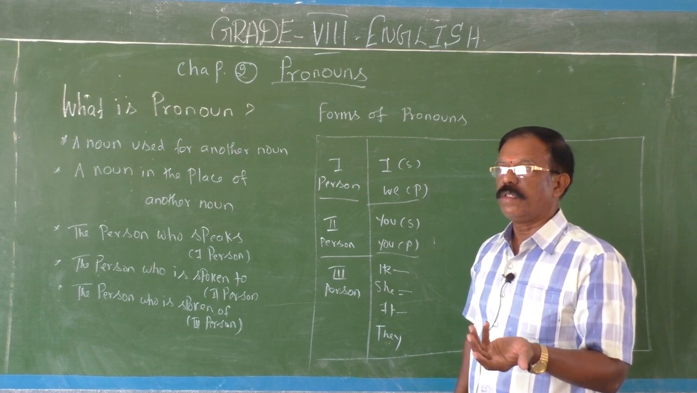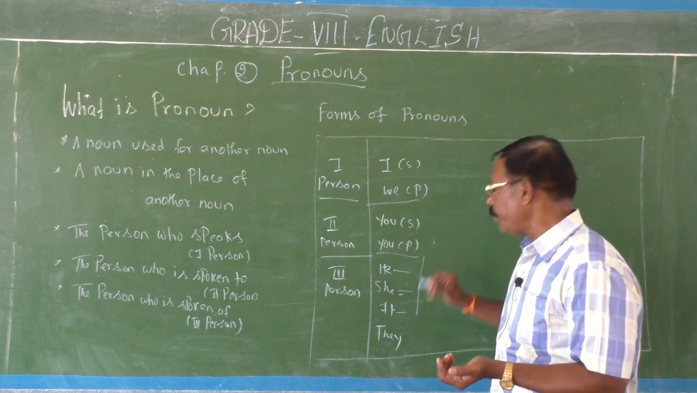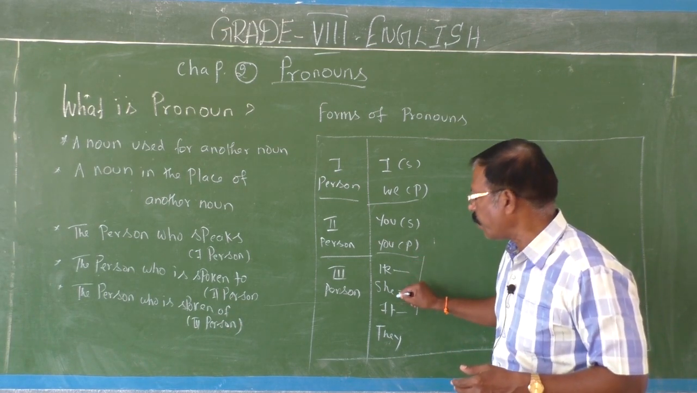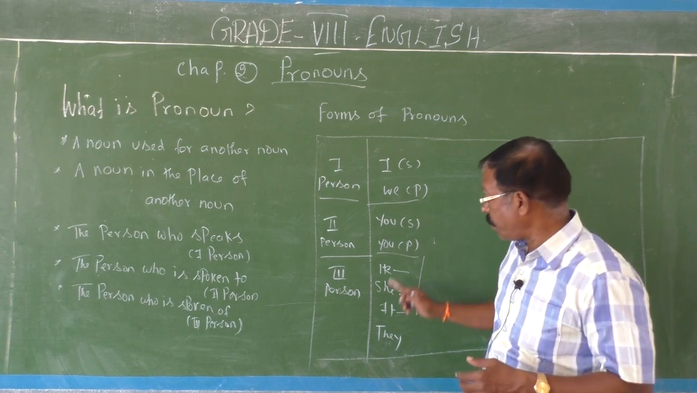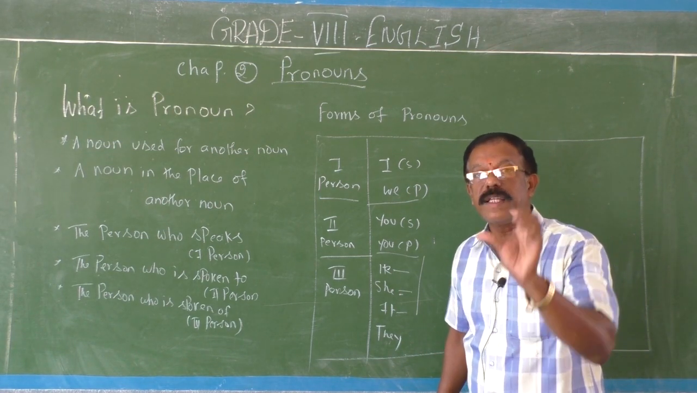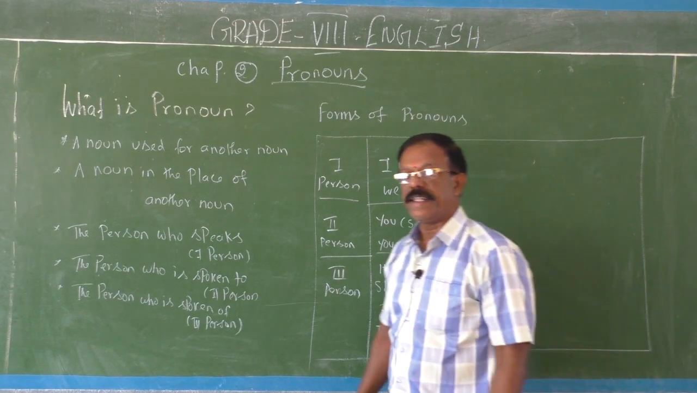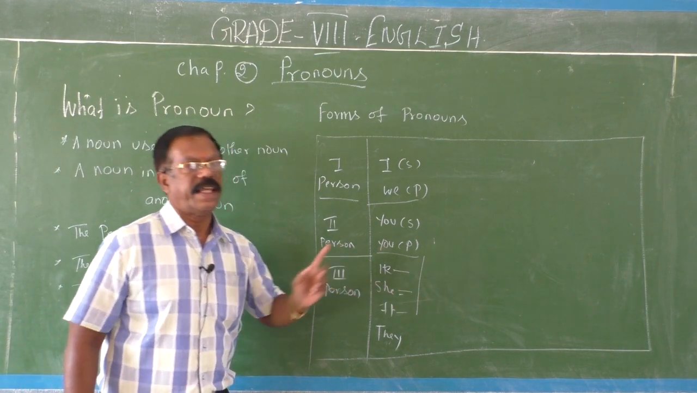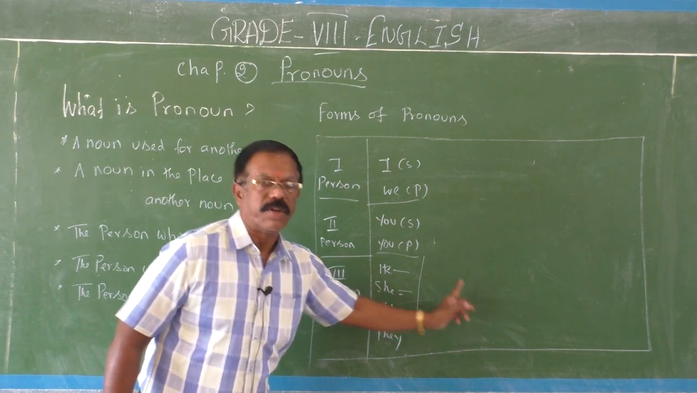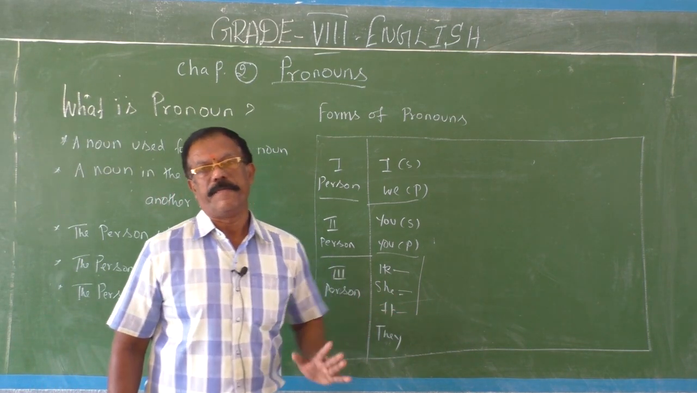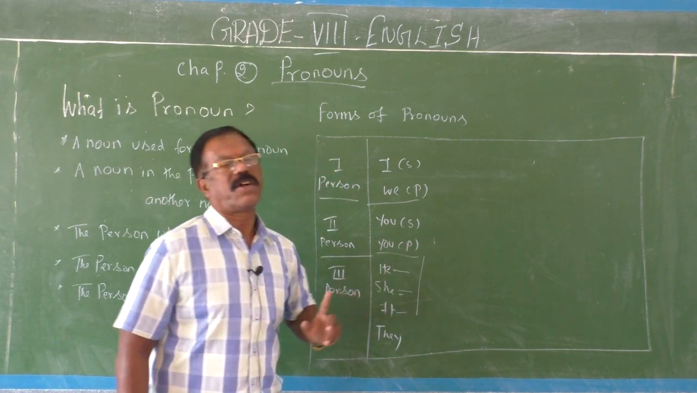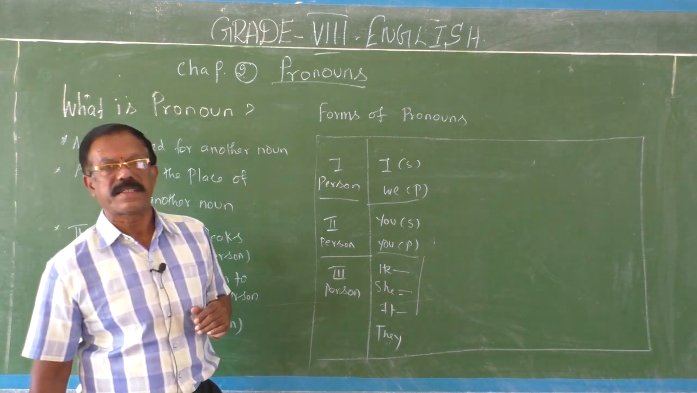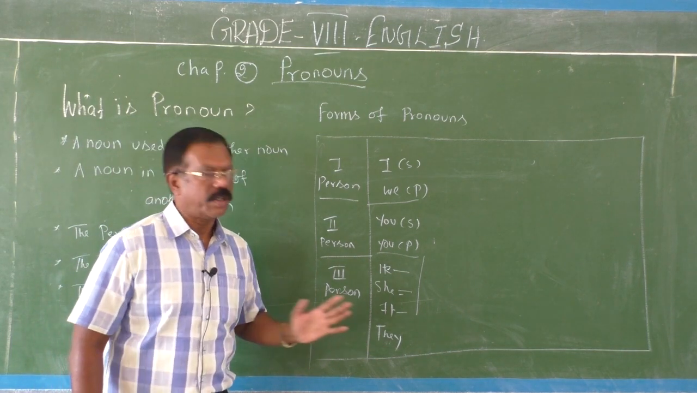Here I would like to share with you one important grammatical rule. What is that? In the third person singular, in the present tense, you have to use the singular form of the verb only. That is, you have to add s or es to the verb. He reads a book. She reads a book. It reads a book. He drinks coffee. She drinks coffee. It drinks milk. So third person singular, he, she, it, third person plural, they.